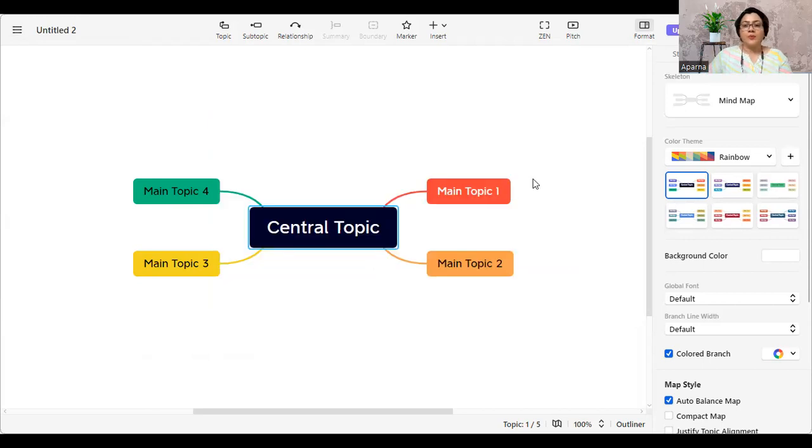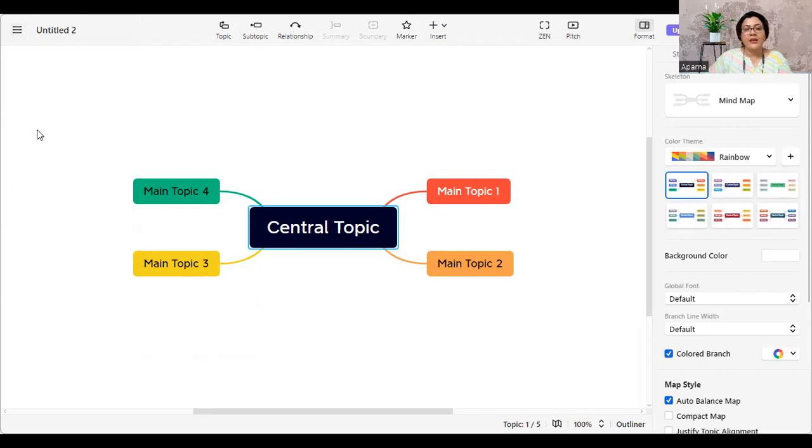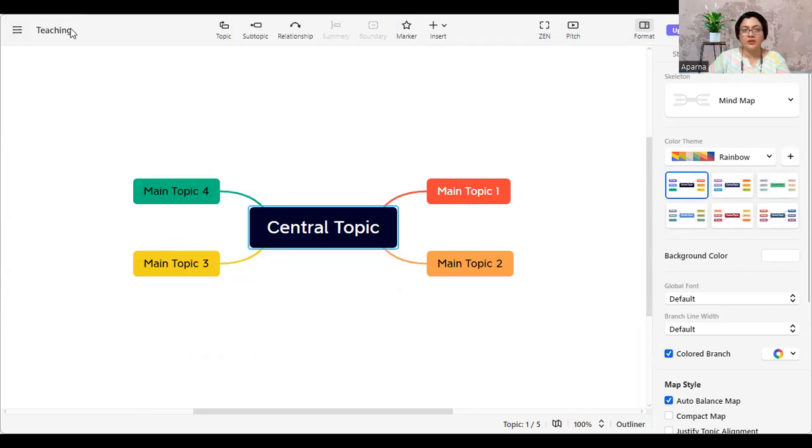Yeah. So coming to this mind map, this is what we talked about, then we can also name it. So you can just go ahead and first save it if you want, or you can save as, and you can save it as, I have lots of other mind maps. So I will just say practice or teaching. I'll just put teaching and I will save it. So it becomes teaching now.